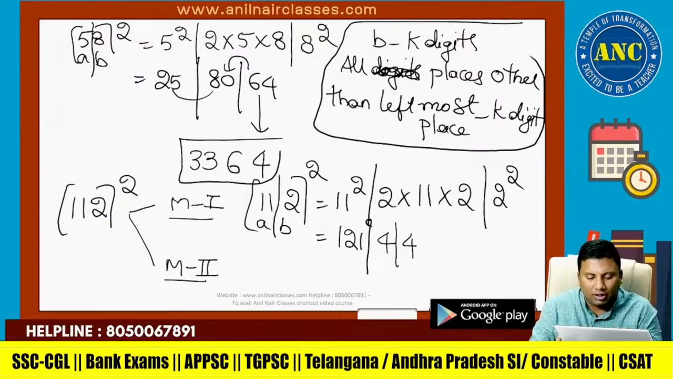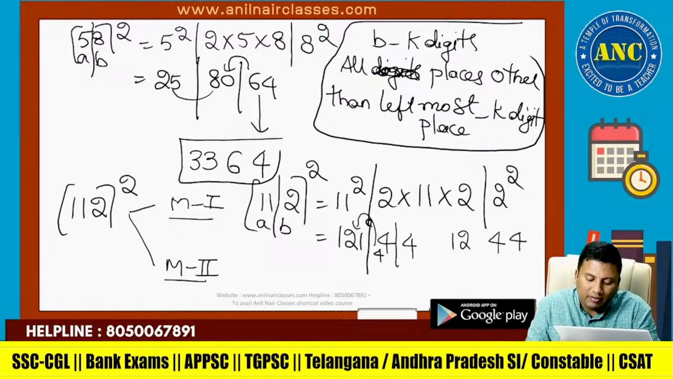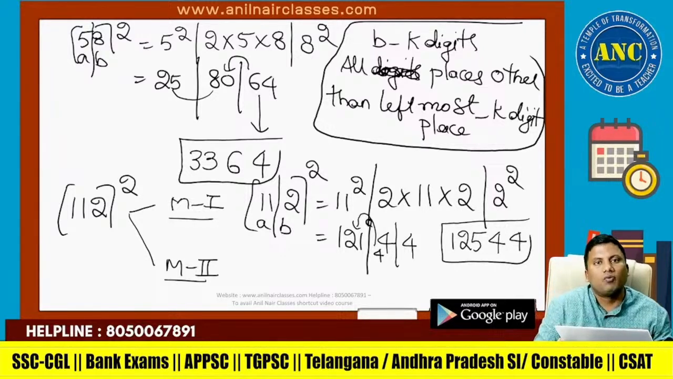121, 44 and 4. So write down only the unit digit because B is taking a digit. In 44, what is the unit digit? 4. 4 carried. What is 121 plus 4? 125. Answer for this question is 12544. I hope it is clear.